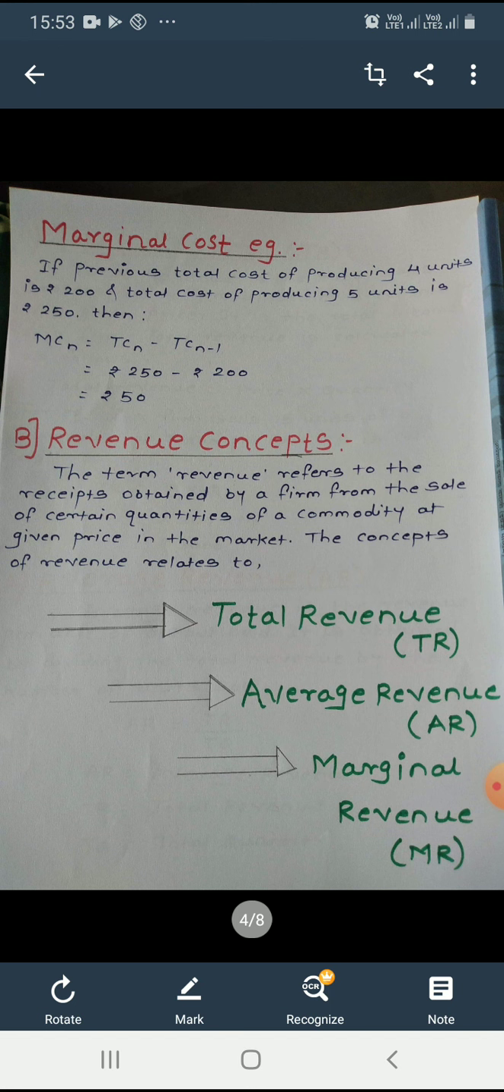Now turn to the revenue concept. In ordinary language, the term revenue means income. When the producer or businessman sells quantities of a commodity in the market at a given price, then those receipts are known as revenue. The concept of revenue relates to three types: total revenue, average revenue and marginal revenue.